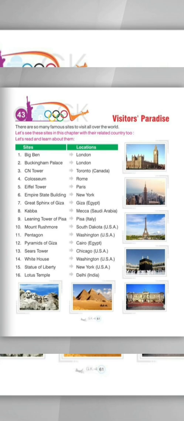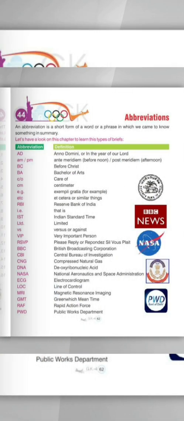So let's move to our next chapter, which is abbreviations. Chapter number 44. An abbreviation is a short form of a word or a phrase, through which we get to know something in summary. Let's have a look at this chapter to learn these types of briefs. So students, in this chapter, abbreviations, meaning short forms of any definition or word, are given. So let's read and learn about them.